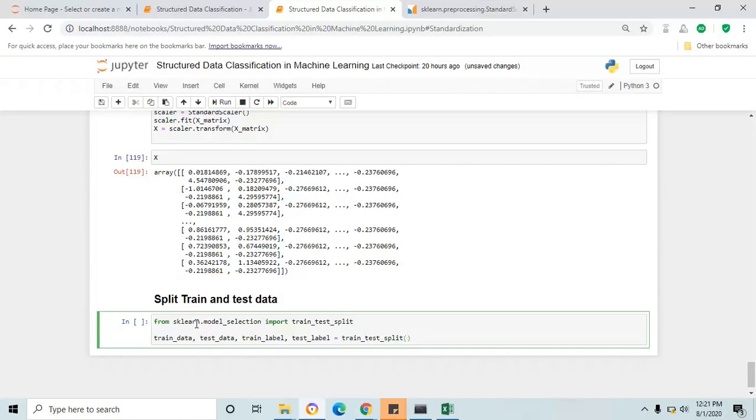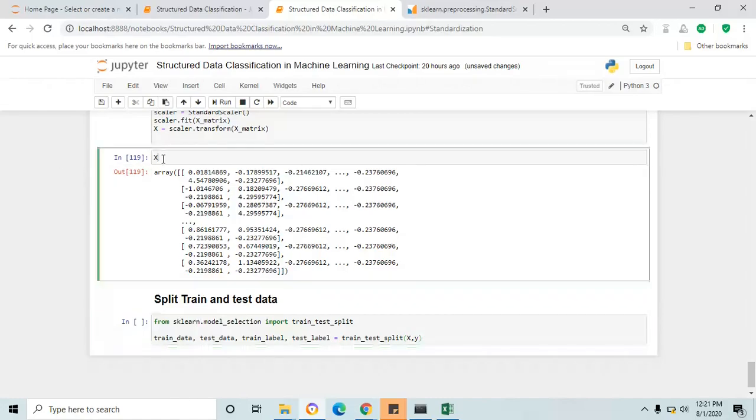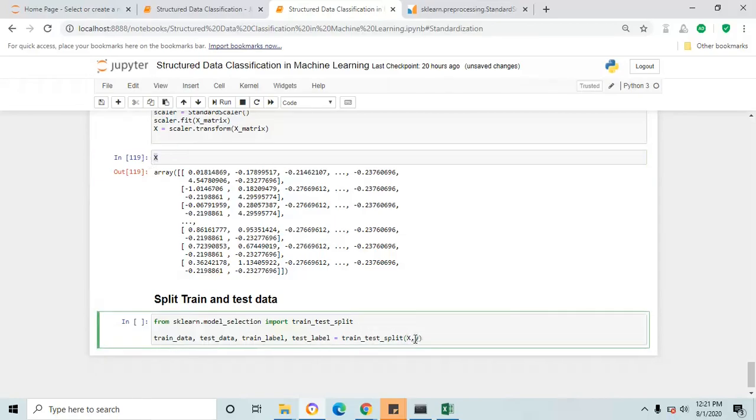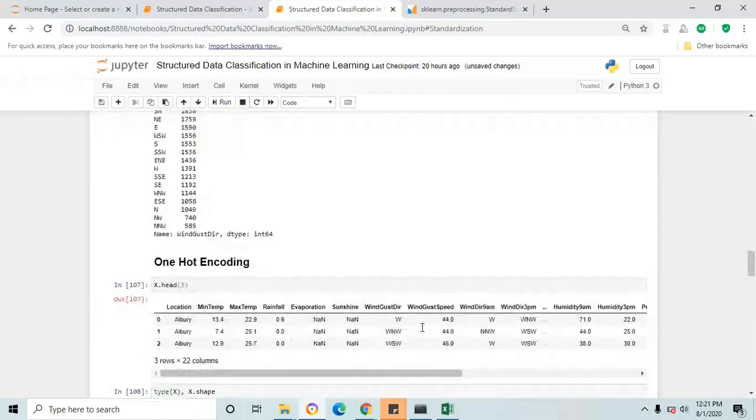Inside the parenthesis, you have to pass the feature variable and the target variable, which we transformed from the standard scaler. X is the feature variable and the small y is for the target variable.